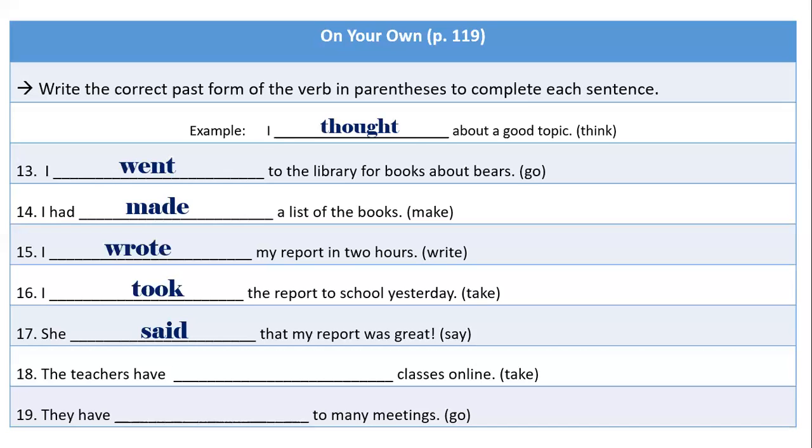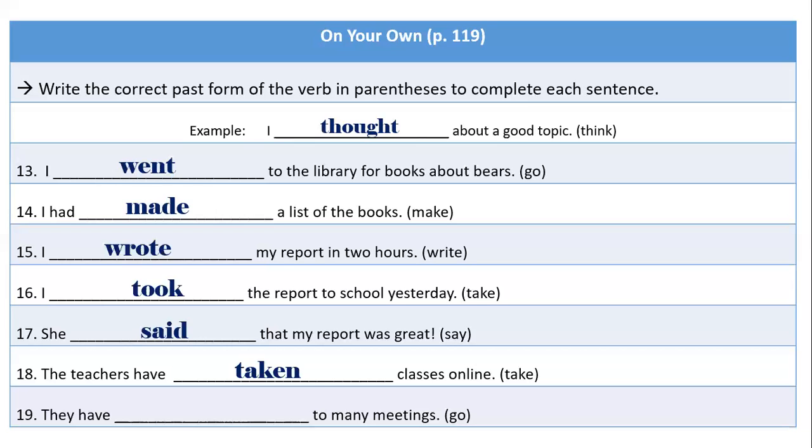Because you identified a helping verb, you know that you're going to look at the column that says past with helping verb. So find the verb take, and then look at the column that says past with helping verb. And it says has, have, had, taken. Yes. So taken is the answer for number 18. The teachers have taken classes online. No lie, this is a true statement.